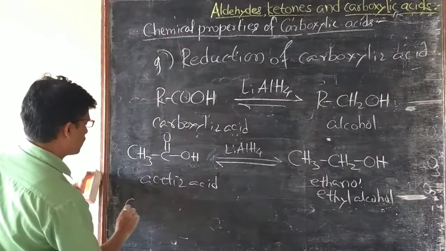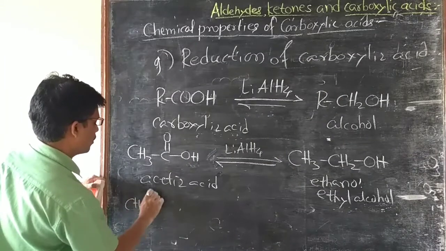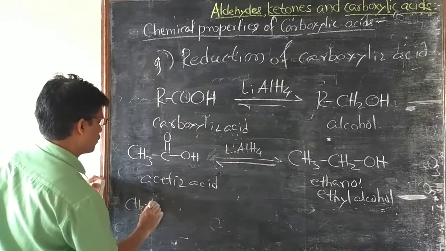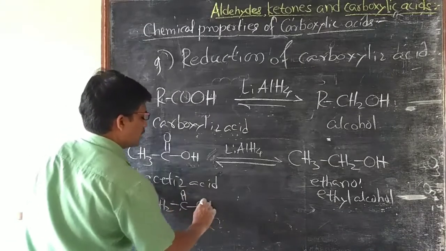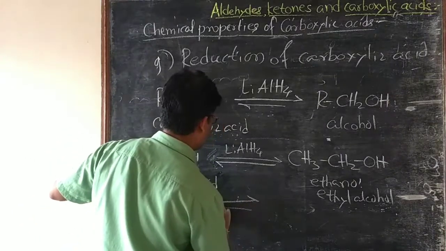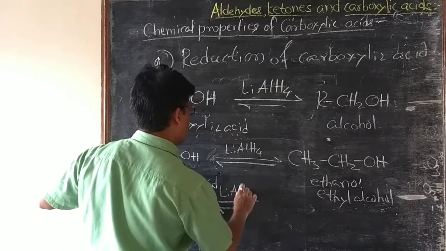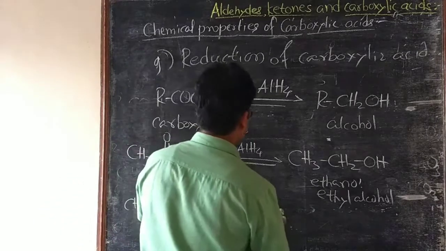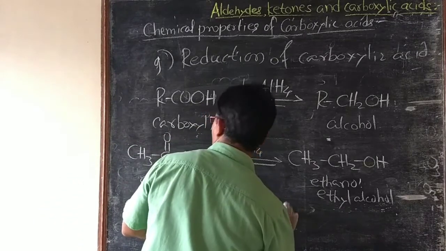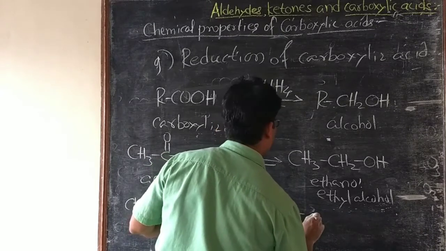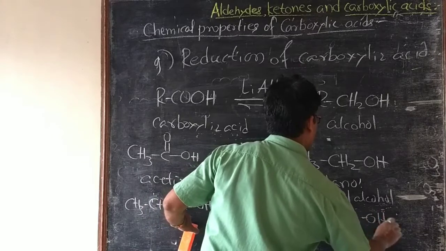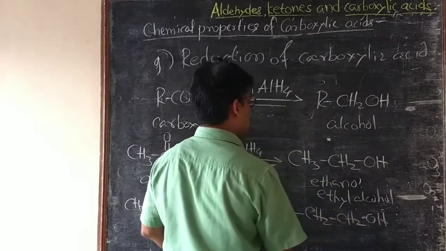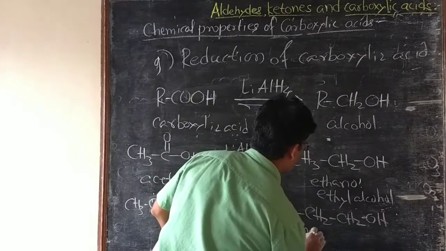Next example is propanoic acid, which when treated with lithium aluminum hydride undergoes reduction to form n-propyl alcohol.